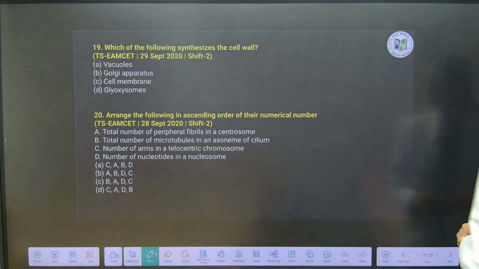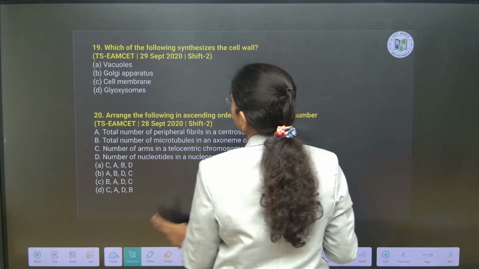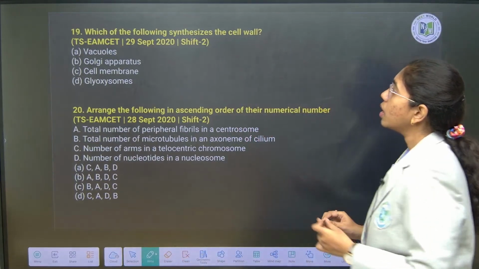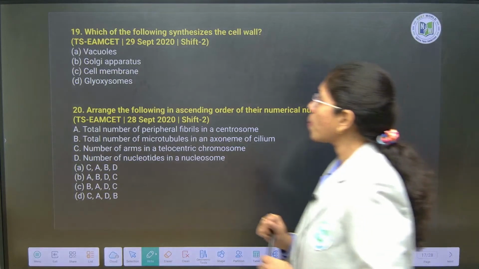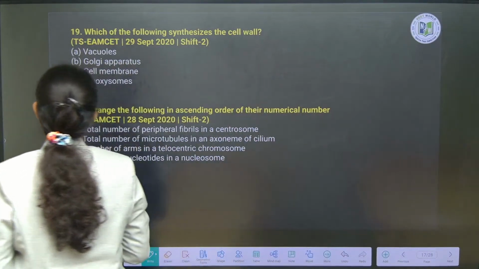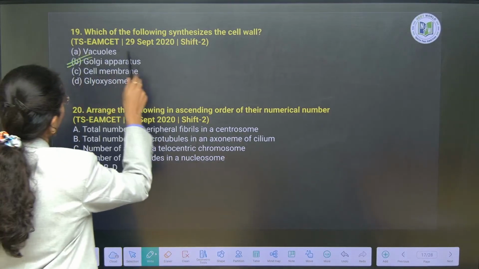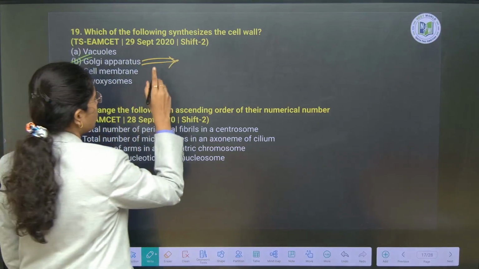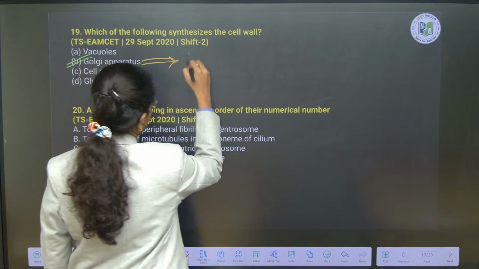Next question, you see. Which of the following synthesizes the cell wall? Cell wall is synthesized from Golgi bodies, because Golgi bodies will synthesize the first material which is rich in calcium pectate and magnesium pectate, that is phragmoplast.